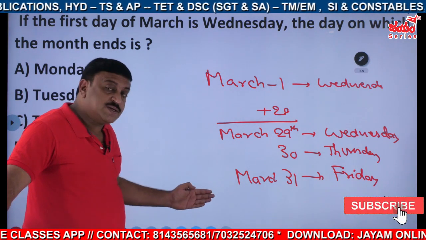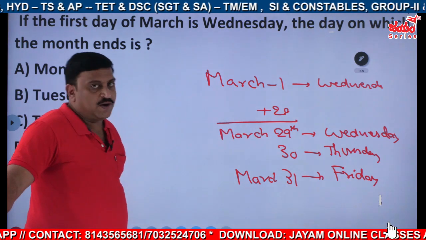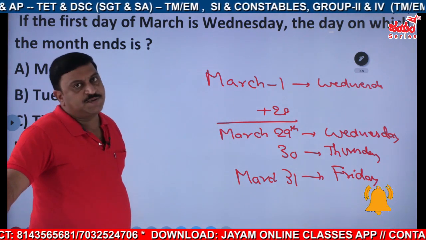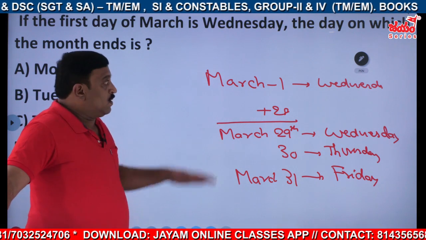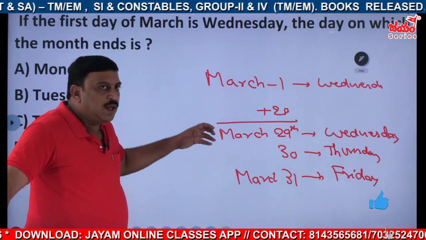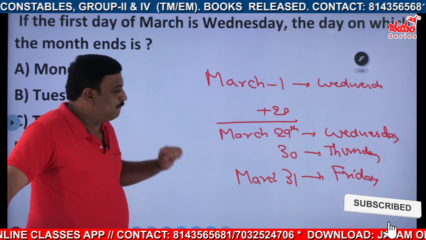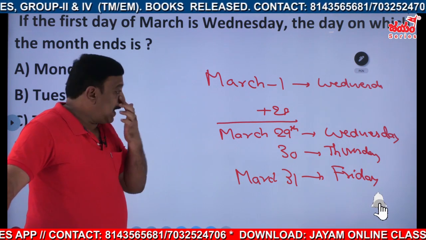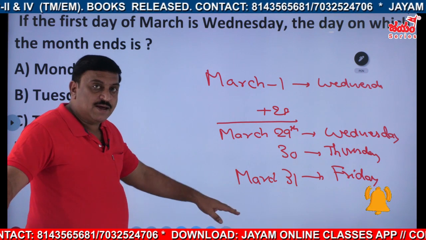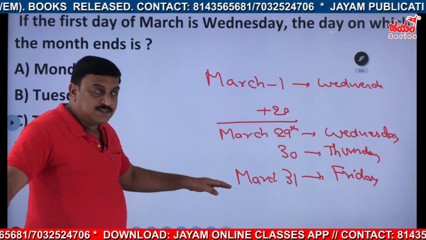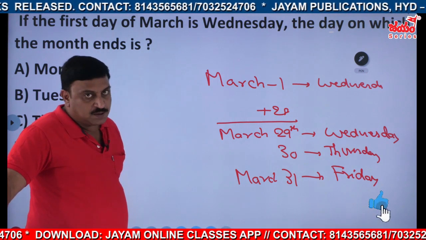March 31st falls on Friday, that is, the month ends with Friday. This is a little bit next level of question. Sometimes they'll give the last day, the month ends, and they'll ask about the month starts also, right?